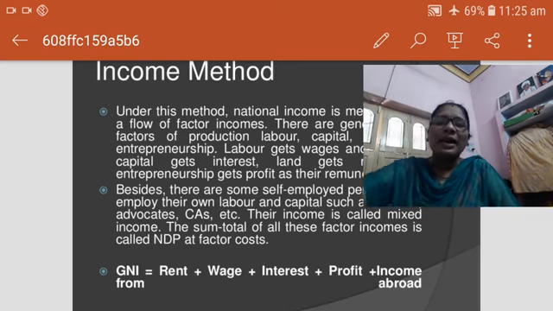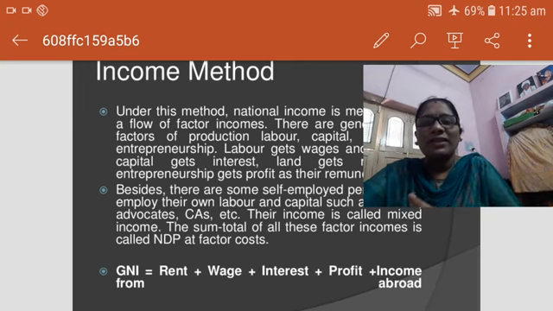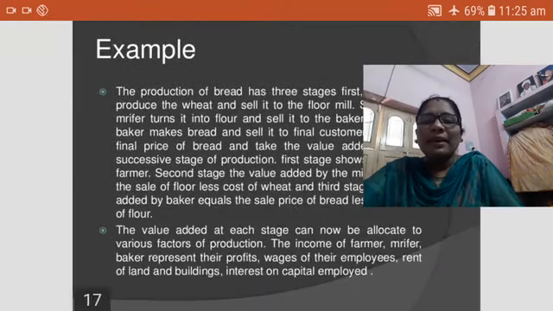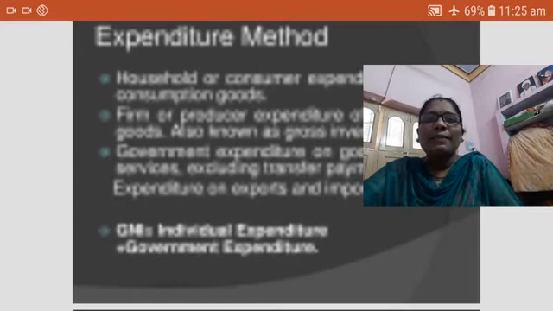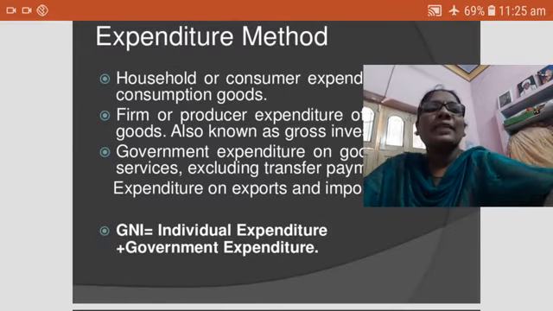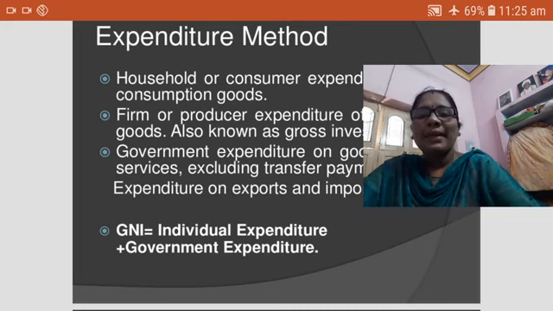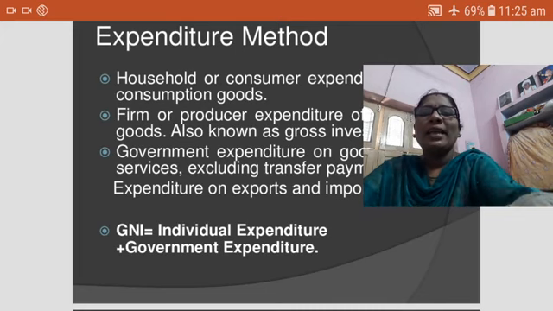The first one is the output method or the product method. The second one is the income method. Then the third one is the expenditure method. All the expenditures of the values, all the expenditures.